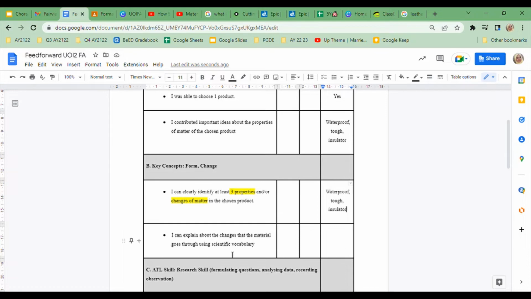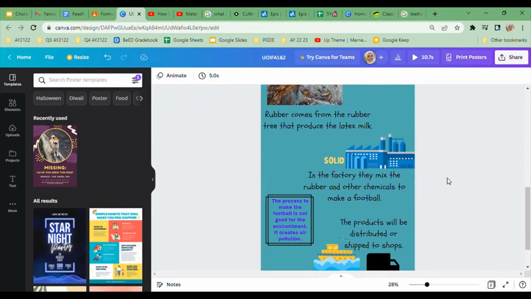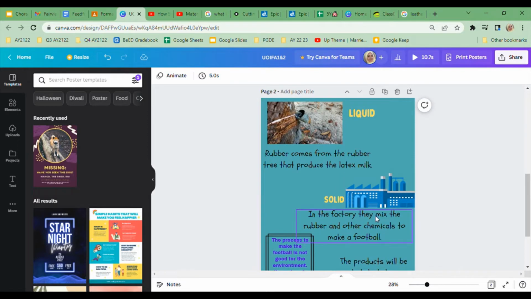Now next we have, I can explain about the changes that the material goes through using scientific vocabulary. Ayman has written down some description right here, which is perfect. It gives you an understanding of where the materials in the football come from, and here he is focusing on rubber. Rubber comes from the rubber tree that produces the latex milk, which is in liquid form, and in the factory they mix the rubber and other chemicals to make a football.